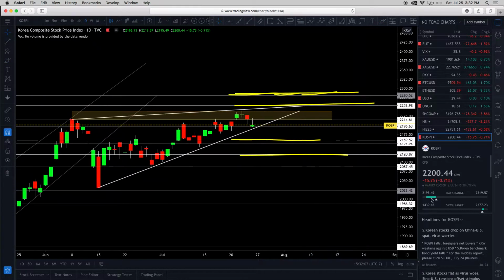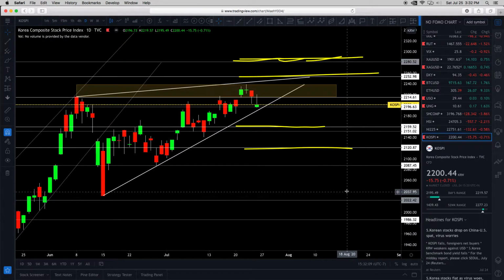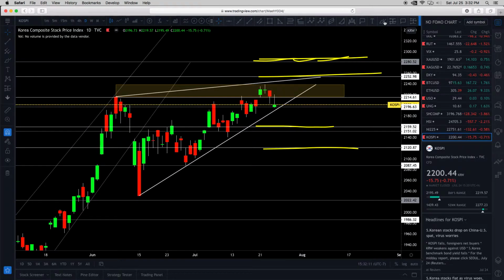But now you have targets for the KOSPI index, right? Is this support going to hold? This is the big question. Will this hold? Is that going to hold? If it doesn't, then it's going to go probably down here, right? If this breaks, then we're probably going to go down here. It's really not that hard. It's more about just staying close to your plan, right?